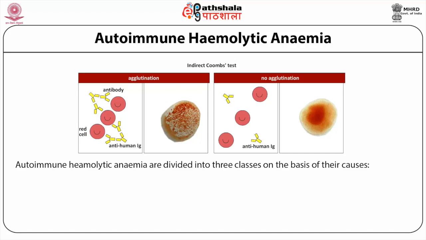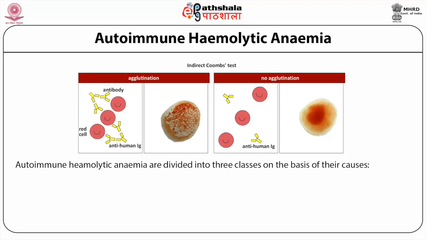This type of anemia is suspected if the patient tests positive in the indirect Coombs test. The patient produces immunoglobulin against its own erythrocytes. The test detects antibody bound on the erythrocytes of the patient. The reagent which is used is anti-human Ig, which agglutinates the antibody-coated erythrocytes. Even immune complexes adsorbed on the erythrocyte lead to a positive Coombs test.